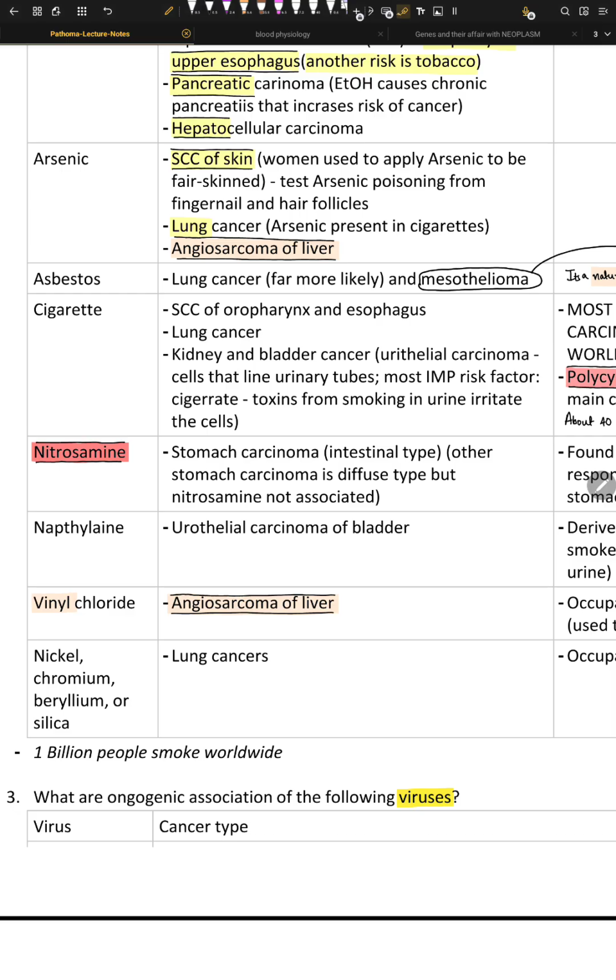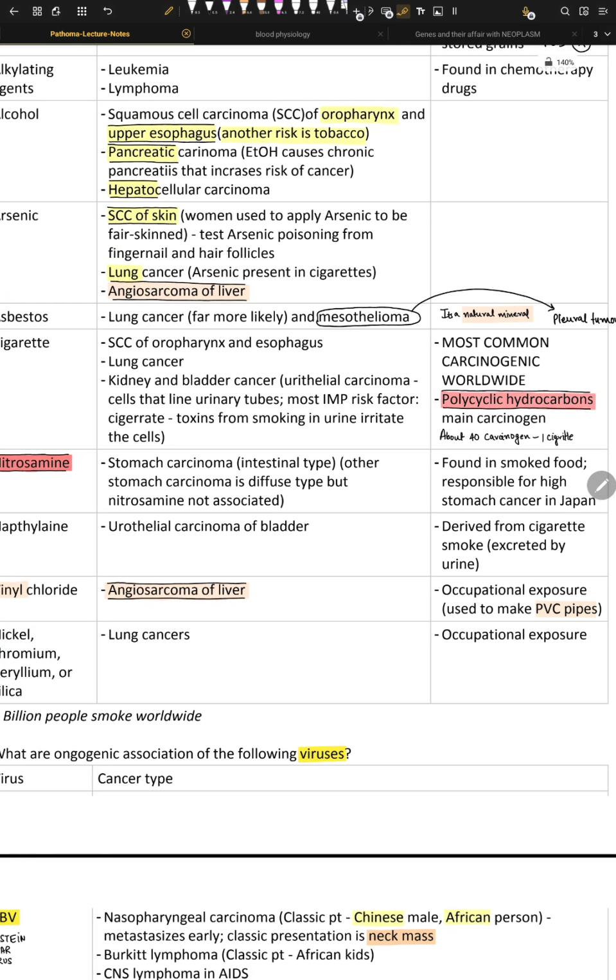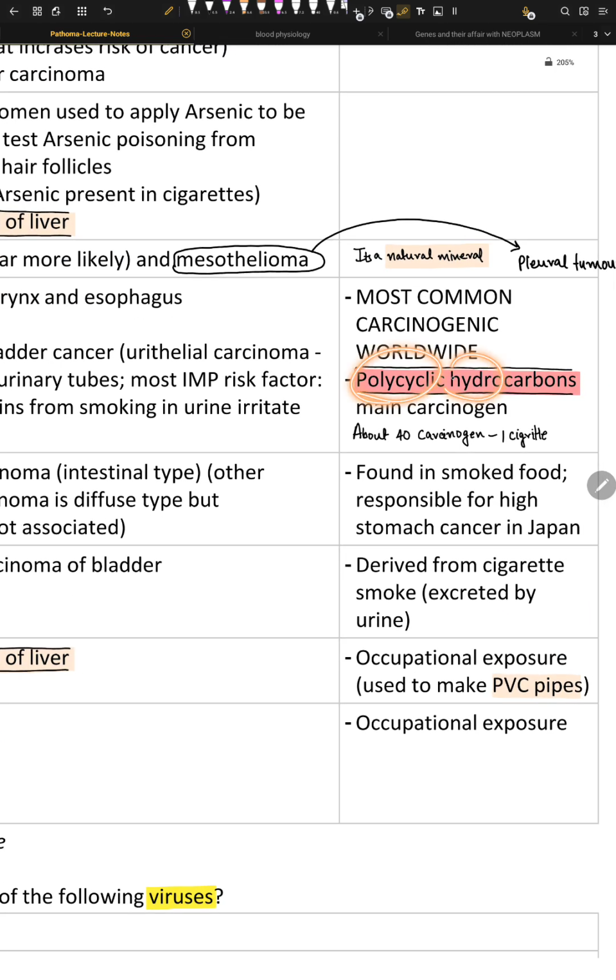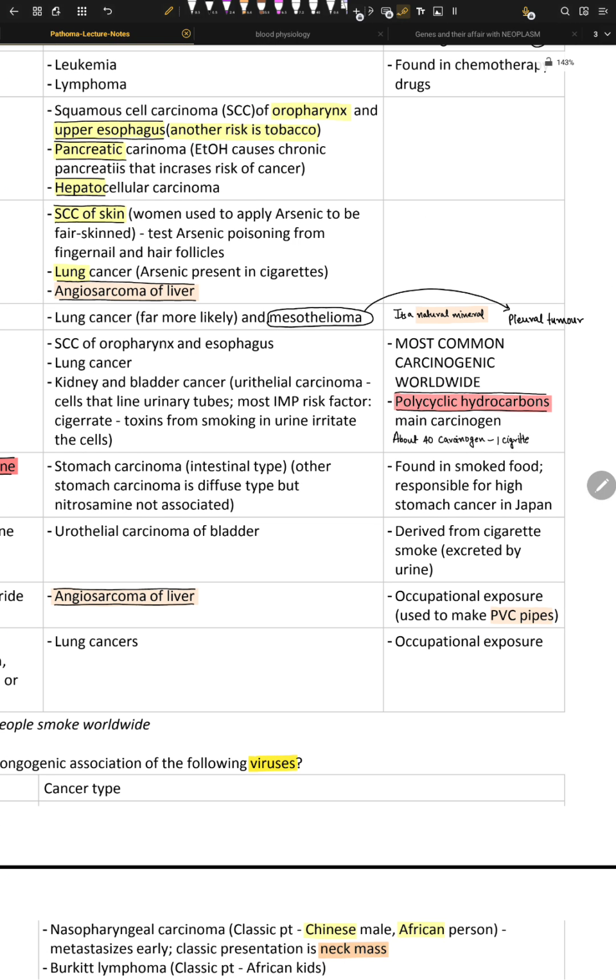Okay, what about cigarettes? Cigarettes are the most common carcinogen worldwide. They contain more than 40 carcinogens, and one of the major ones is polycyclic aromatic hydrocarbons, PAH. These are the main carcinogen, and they are very damaging. They give us squamous cell carcinoma of the oropharynx, larynx, and esophagus. Then we have lung carcinoma, and then kidney and bladder carcinoma.